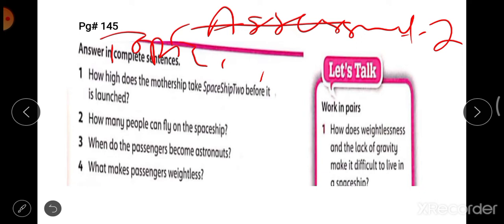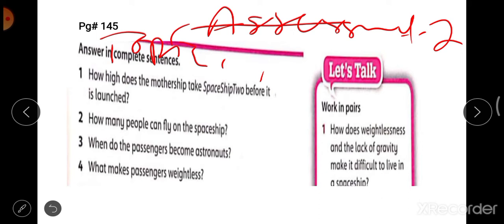When do the passengers become astronauts? This is also very easy. We have discussed during the reading when the common people became astronauts. As you know, an astronaut is basically a person who has been trained to travel into outer space, but a person who is not specifically trained can also become an astronaut.